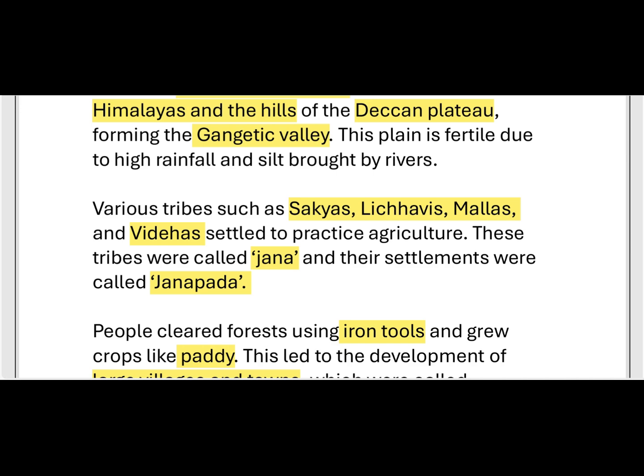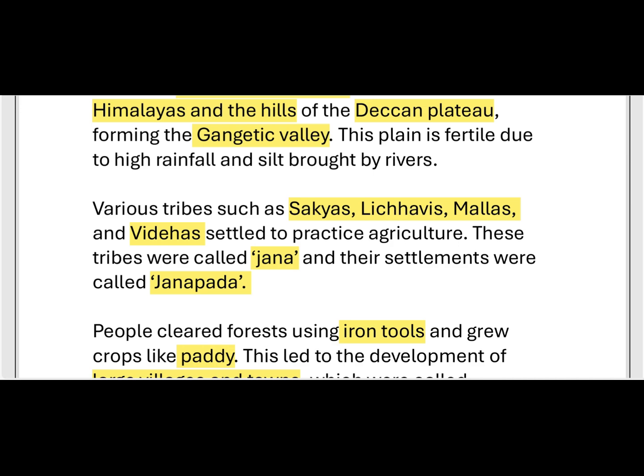Who are the tribes? We have discussed: Sakyas, Lichavis, Mallas and Videhas. These tribal people were called Janas, and their settlements were called Janapadas. Where did they settle? On the foothills of the Himalayas and the Deccan Plateau, forming the Gangetic Valley.